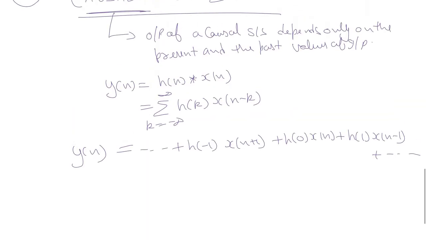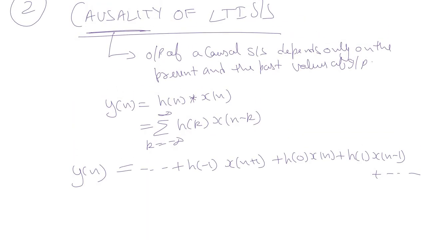Now, according to the definition of causality, output of a causal system depends only on the present and past values of input. So y[n], in order to make the system a causal system, should depend on the present. If this is the y[n], nth instant we are talking about, this is the present input x[n], and these are the past inputs x[n-1], x[n-2], x[n-3], and so on.